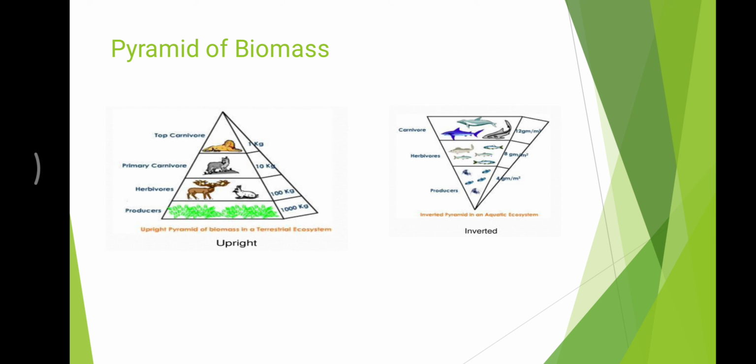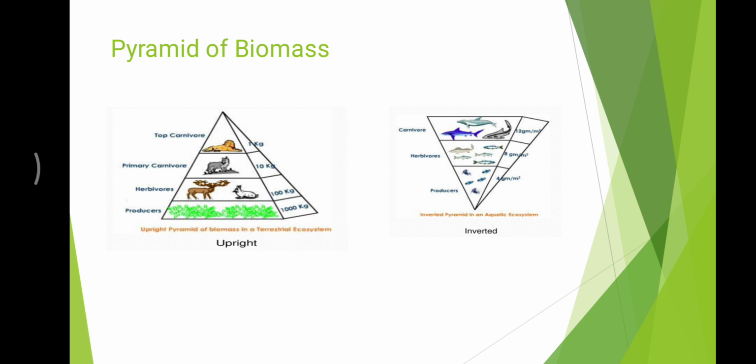The pyramid of biomass can be upright or inverted. In a terrestrial ecosystem it is upright, and in an aquatic ecosystem it is inverted, because by considering the dry weight of the organisms, we see that it can be upright or inverted.